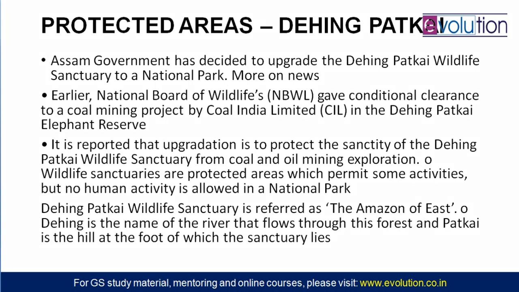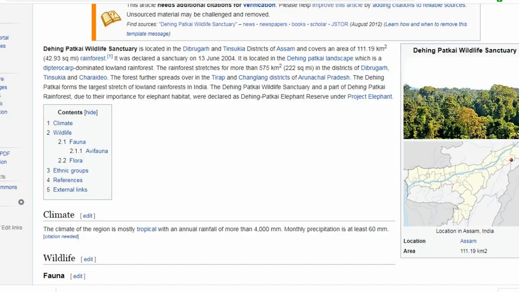Now a protected area in news, Dehing Patkai, I don't know how to pronounce it, probably Dehing Patkai. First of all, from Wikipedia, Dehing Patkai Wildlife Sanctuary. This is a wildlife sanctuary currently, and it is located in Dibrugarh and Tinsukia district of Assam. Here is Dibrugarh and Tinsukia district in Assam. This Dehing Patkai Wildlife Sanctuary is present. It has rainforest. What are the important organisms here? This was declared an elephant reserve under Project Elephant. So elephant is the most important species here.